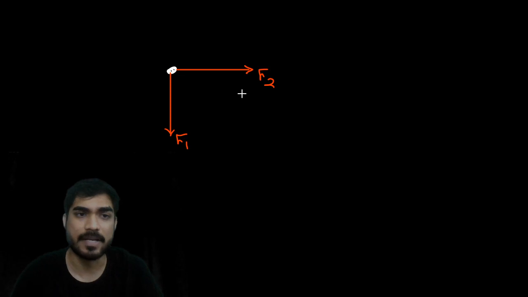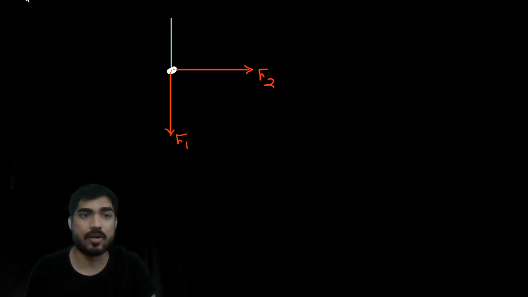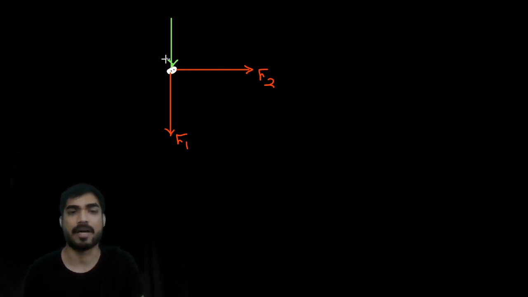See, let's say there are two members, connected at a joint. Let's say this is F1 and this is F2. There are two members connected at a joint and there is an external force at the joint, but it is in the direction of any one member.